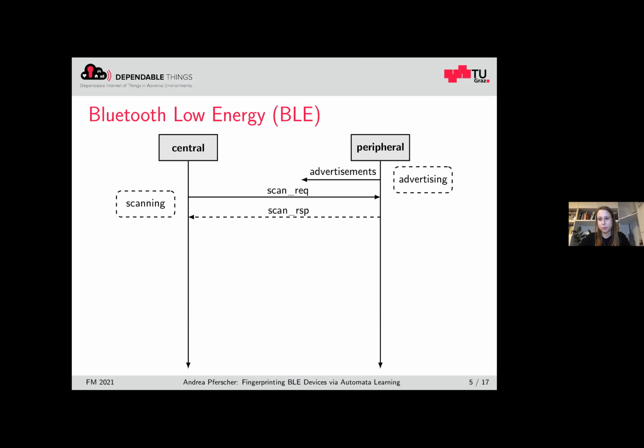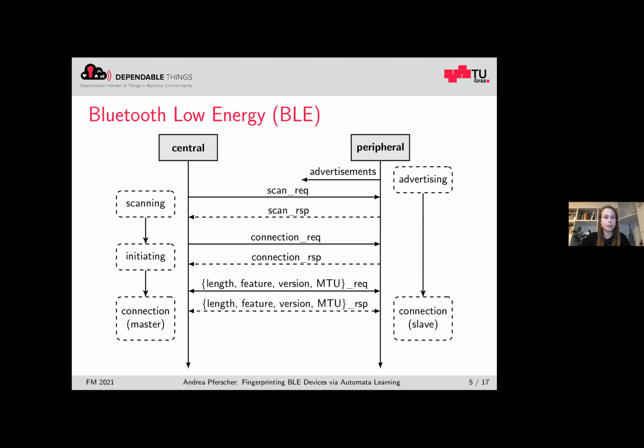If these advertisements are found, the central knows that it can send a connection request, which is then responded to by the peripheral. After that, the negotiation phase starts, where the central and the peripheral negotiate these parameters. It's important to note that requests can also be sent by the peripheral, and the central has to respond correspondingly. After this negotiation phase, the pairing procedure starts.